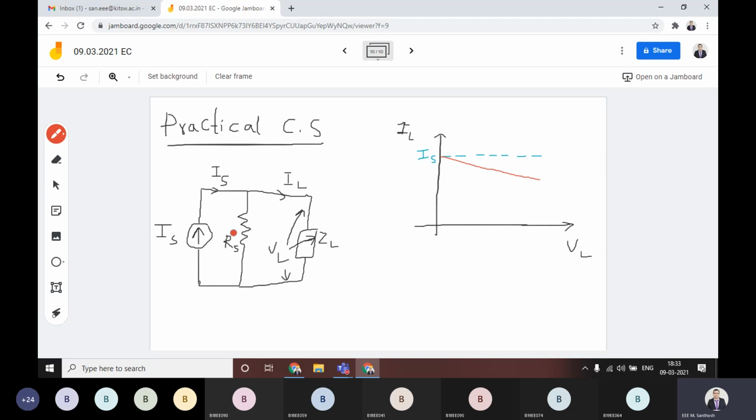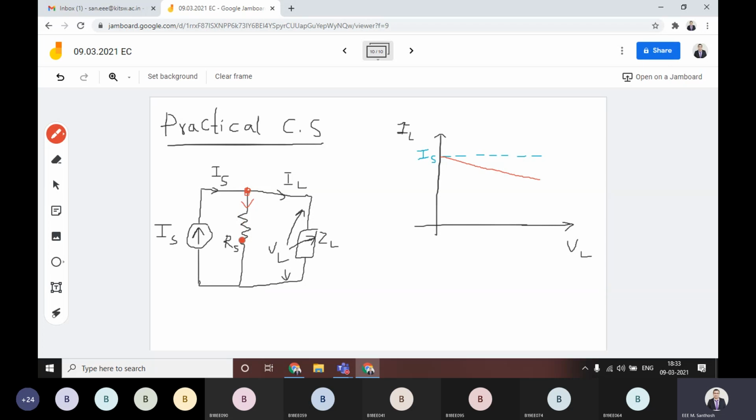How? You can see here. Up to this point, the current value is equal to IS. Is that clear? Then at this junction, this current IS is dividing into two parts. One current will go to IL, and the other current will go this way.